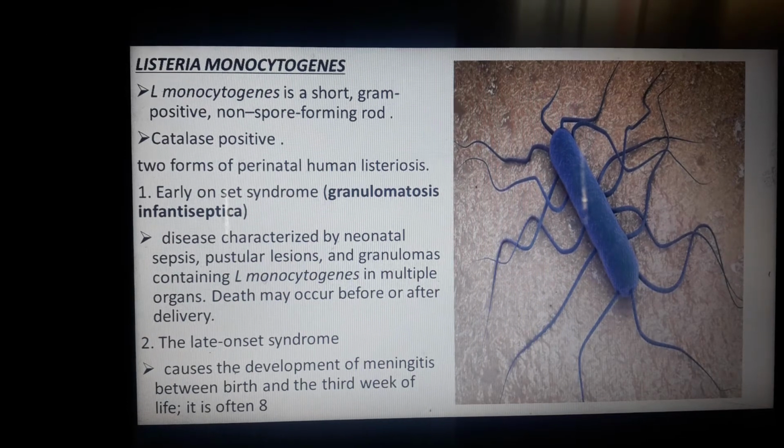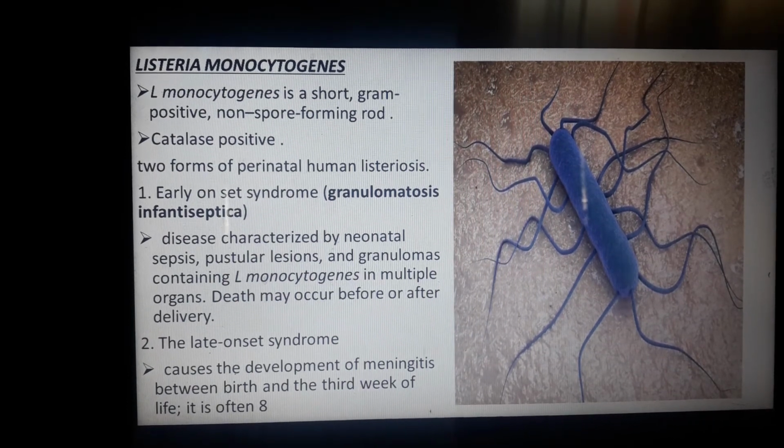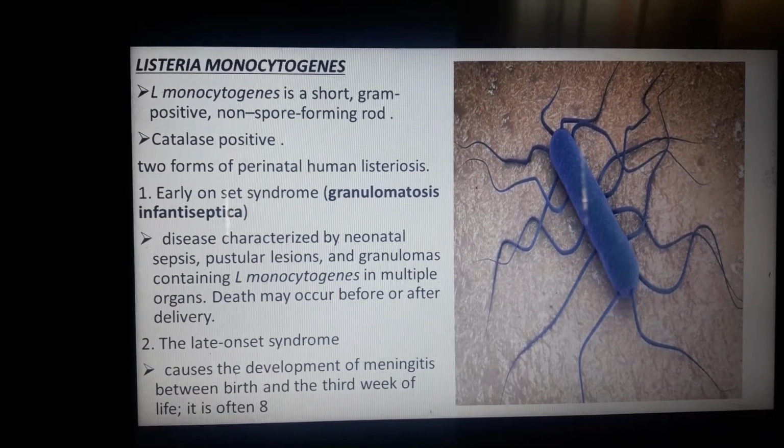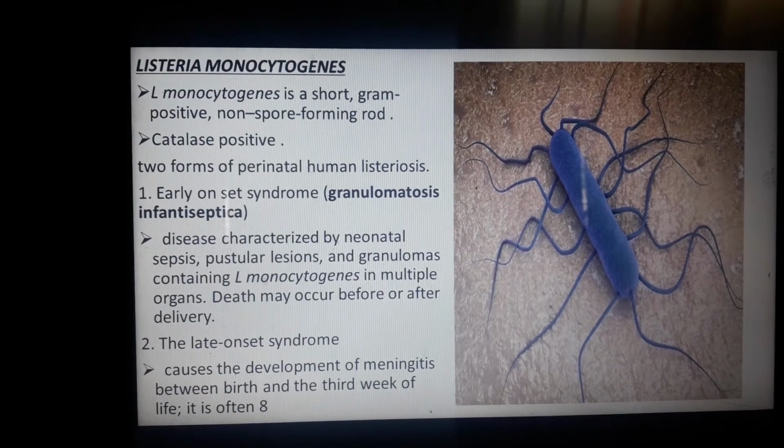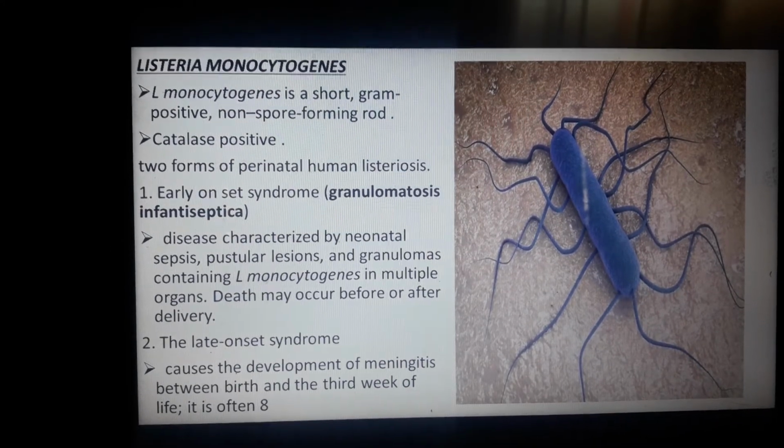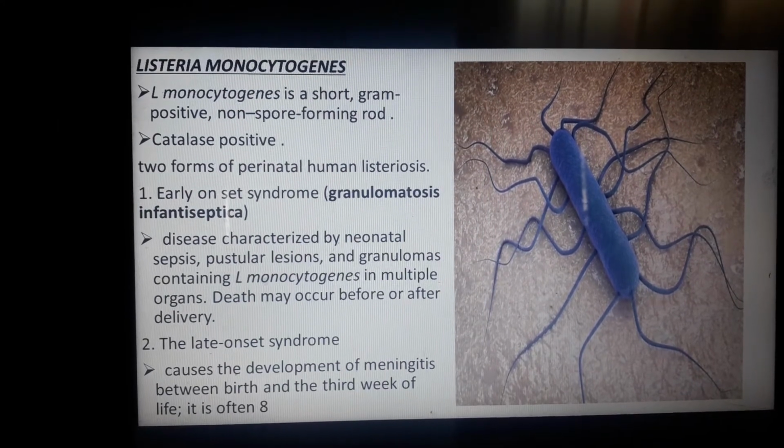The early onset syndrome is granulomatosis infantiseptica, a disease characterized by neonatal sepsis, with pustular lesions and granulomas containing Listeria monocytogenes in multiple organs. Death may occur before or after delivery. Usually the infants are already infected.